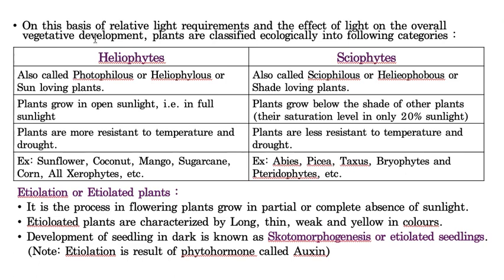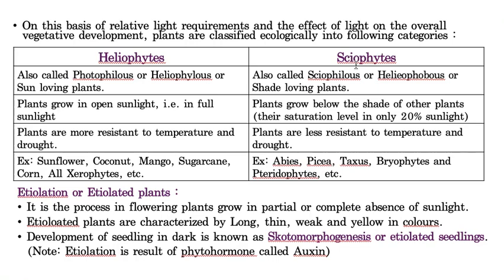Now, on the basis of the requirement of light by plants, plants can be categorized into two groups. The first one is heliophytes and the next one is sciophytes. Heliophytes can also be called photophilous or heliophilous, or very easily, sun-loving plants.